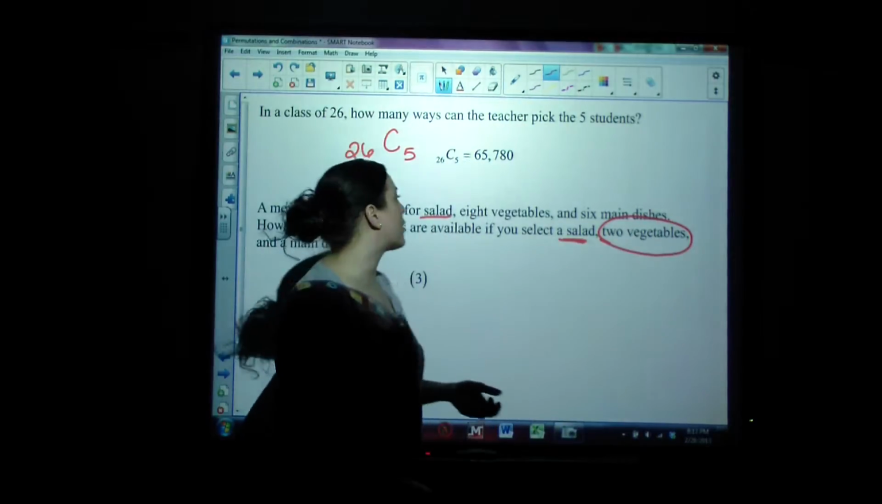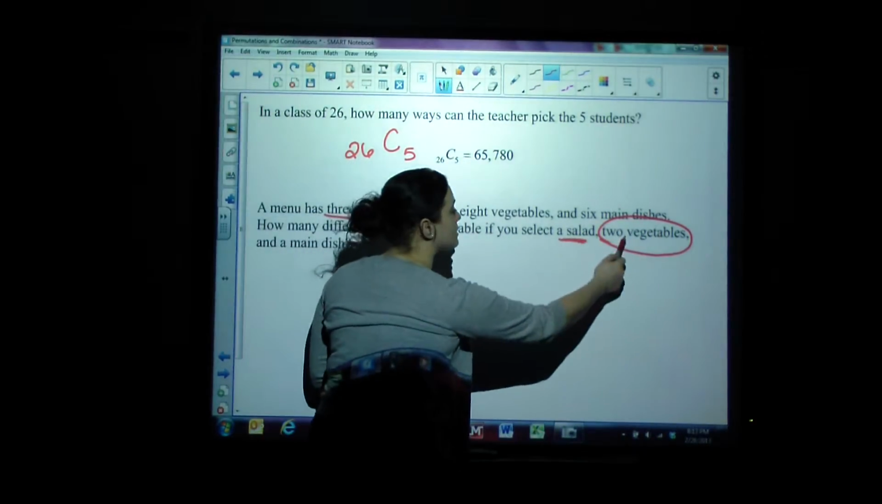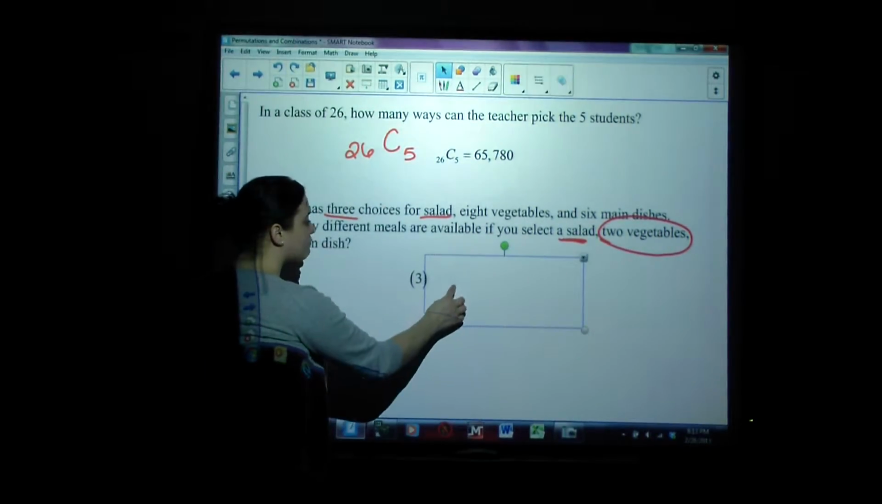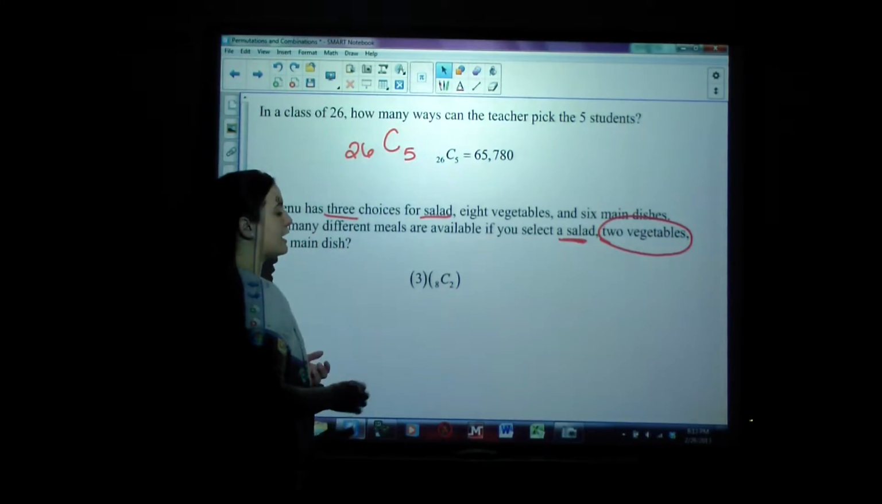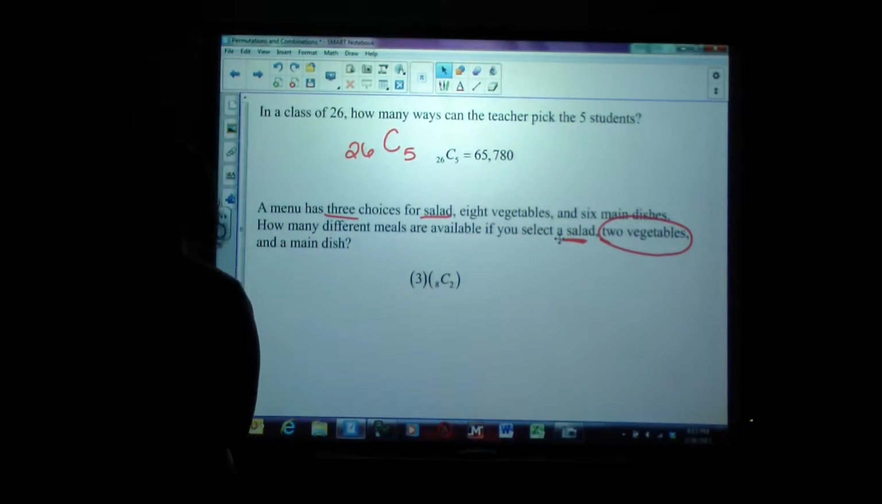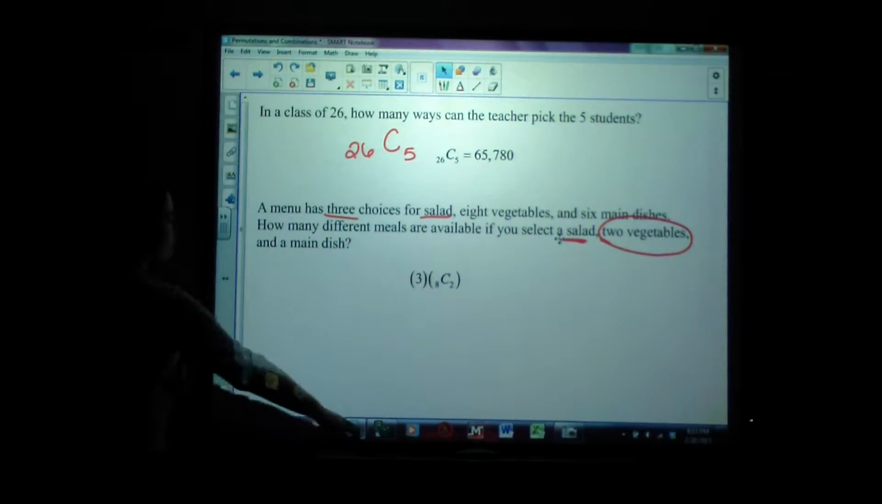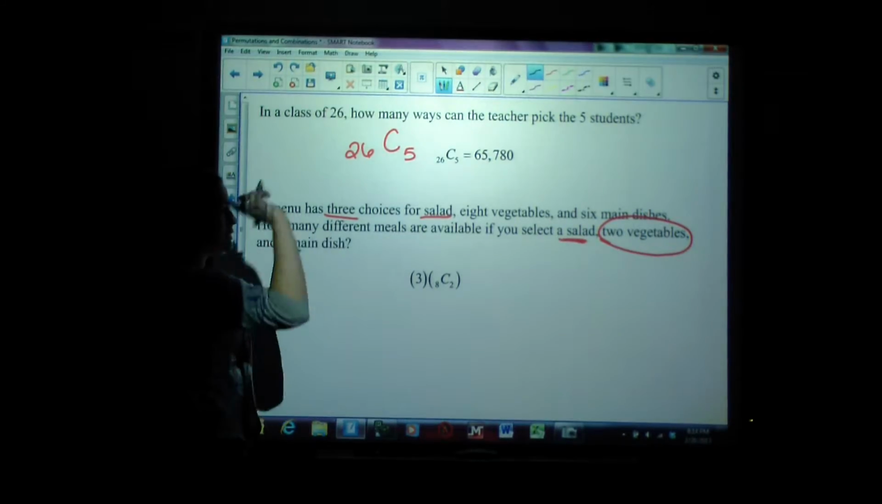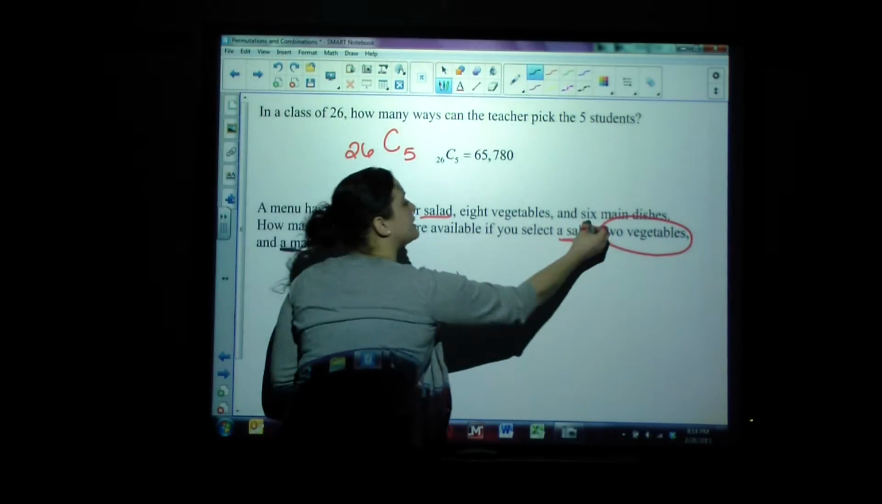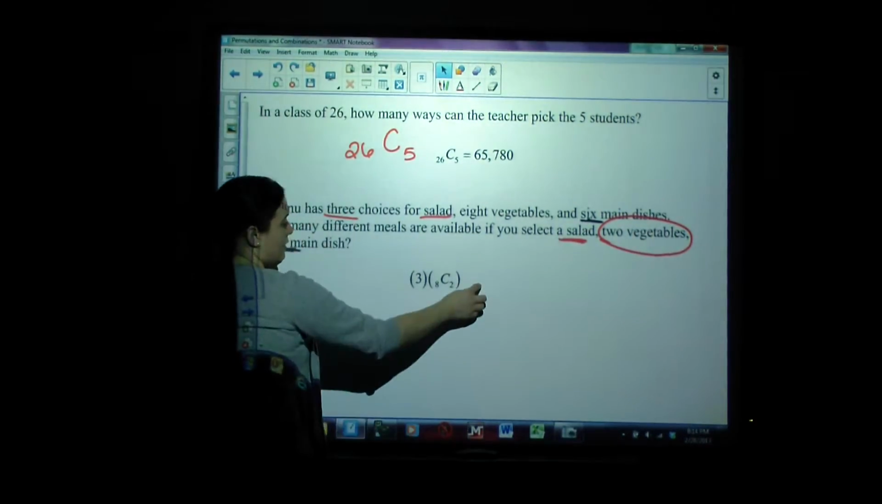So order doesn't matter. So if you have 8 options for vegetables and you get to choose 2 of them, that's when we're looking at 8 combinations of 2. And it's combinations because, again, order does not matter when choosing those vegetables. And lastly, for the main dish, notice we're choosing a main dish. That means 1 main dish, and there's only 6 options. We're only choosing 1 of those.